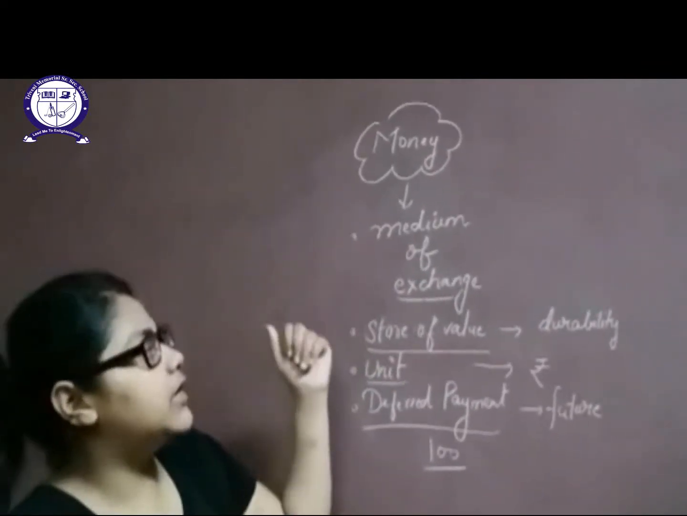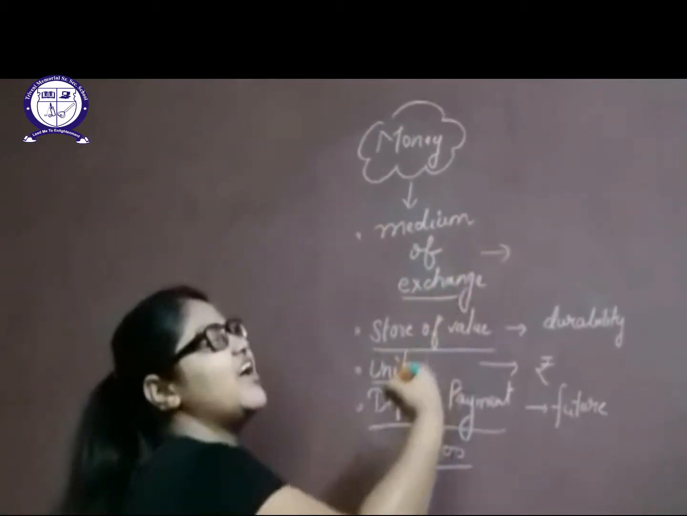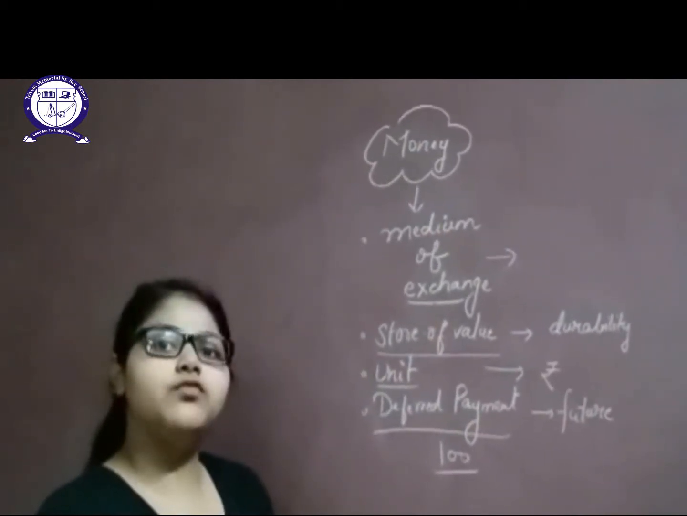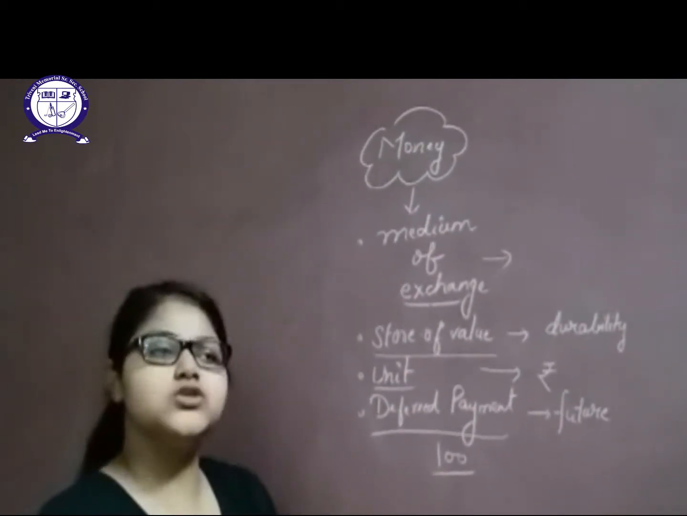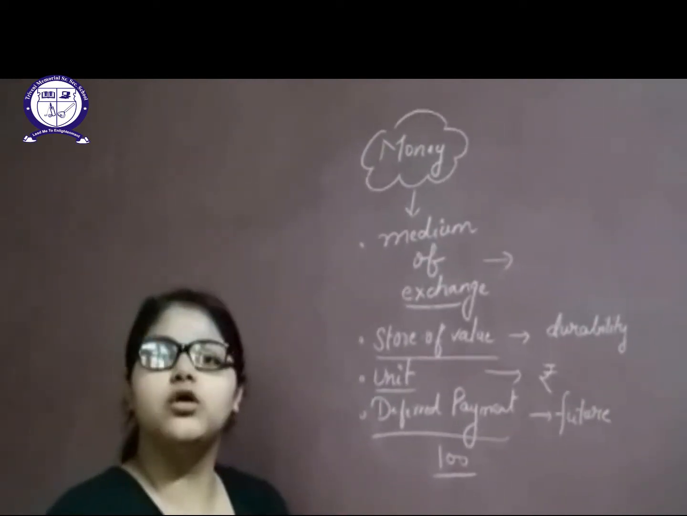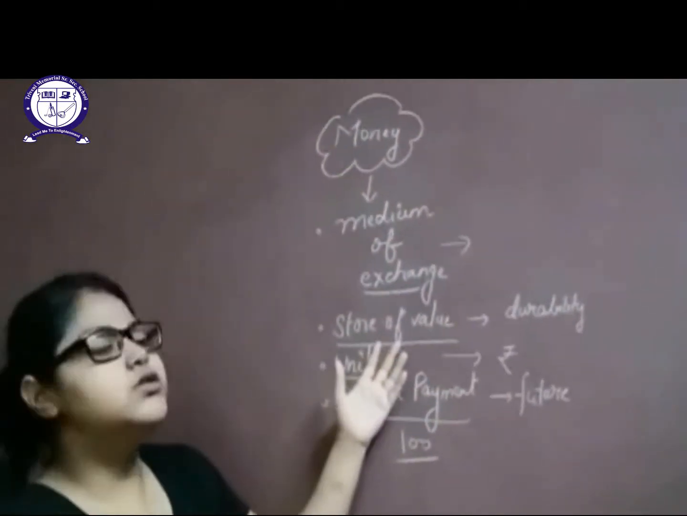Medium of exchange means you can exchange anything with the help of money. You don't have to go to a shop and give him a commodity to get wheat. You can just give him any kind of money, like plastic money or fiat money, and you can get something. Next one is store of value.